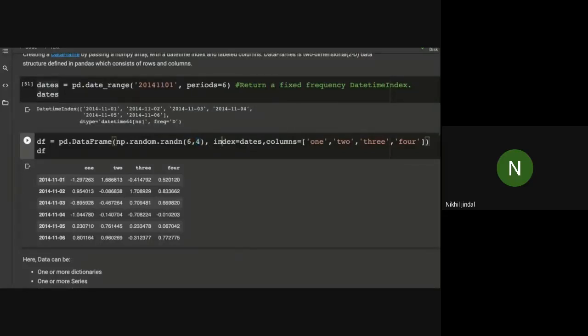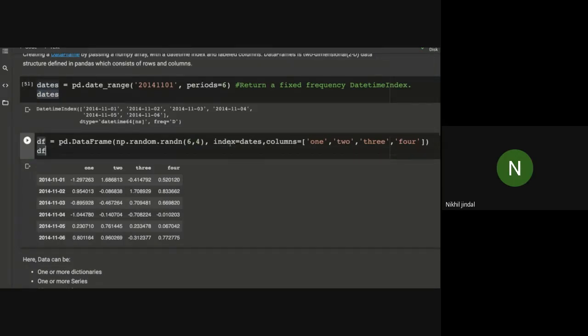Now I'm passing index as dates. Here we have already built the index, that is dates, so I'm passing this as a parameter. You can see that in this data frame we have 3 parameters. First is data, that is this one. Second is index, and third is columns. It is not compulsory for you to pass this index and columns. You can just pass the data and create a data frame, and the index and the columns will be assigned by default. But here I'm passing this index and columns because I want to change the default values.